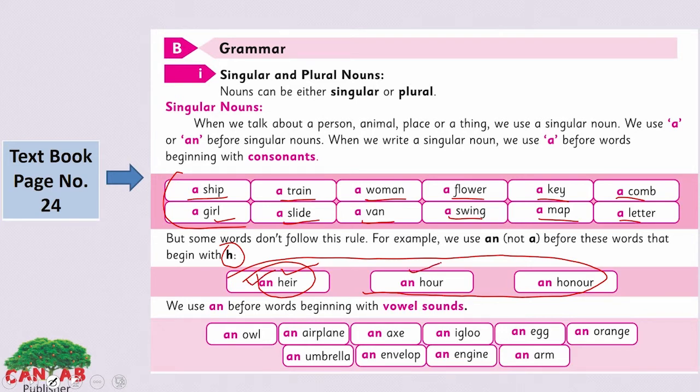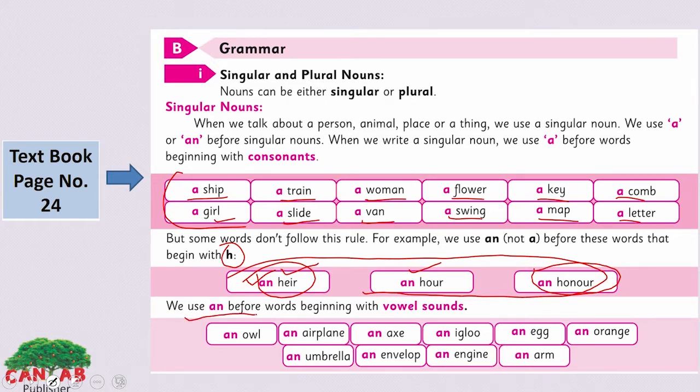And look at the second one, honest, it is starting with the sound of O. And honor, it is again starting with the O sound. So all these three words start with a vowel sound, and we use an before a vowel-sound word.